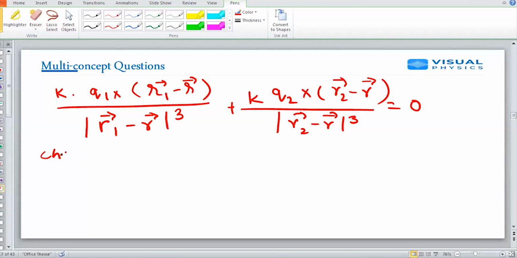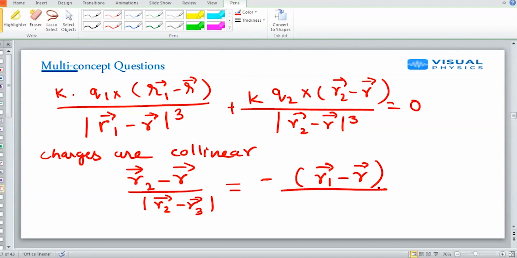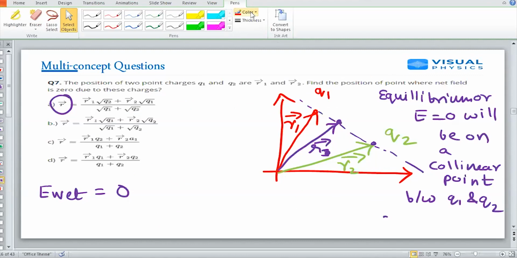But because the charges are collinear, I can simply write that the unit vector along R2 minus R will be equal to minus of the unit vector along R1 minus R. What I am saying is that the unit vector along this direction will be minus of the unit vector along this direction.